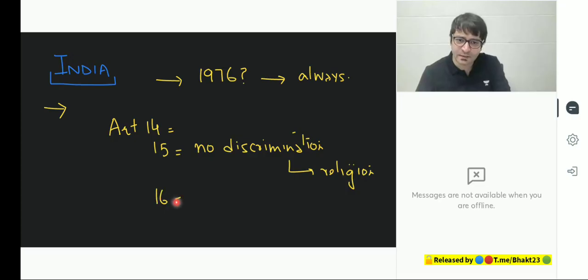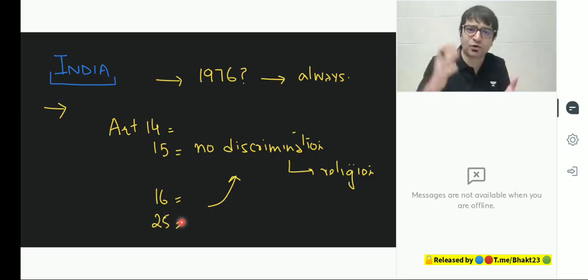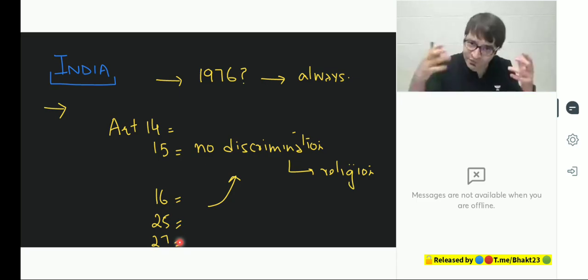Article 16, which says if the state wants to advertise jobs, wants to announce posts in government, while appointing those people, the state cannot discriminate on the ground of religion. Not just this. Article 25 gives the fundamental right to every single person in India that you can practice your religion. That means we will not stop you from practicing your religion. Article 27 prohibits taxes such as jizya, which Aurangzeb imposed. Prior to that, Akbar tried to abolish it, but Aurangzeb reimposed this. Only on non-Muslims, tax you will have to pay. That means tax for a specific religion. That is something that cannot be imposed in India, which means we are secular.